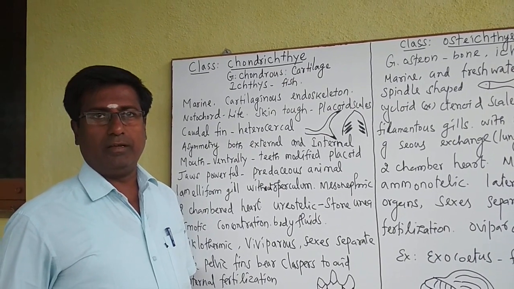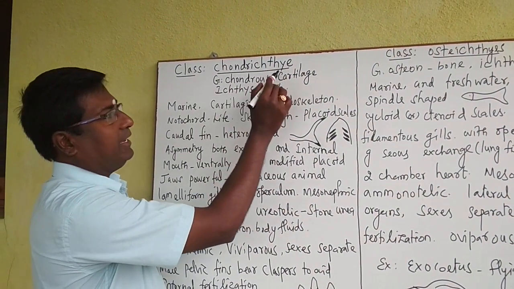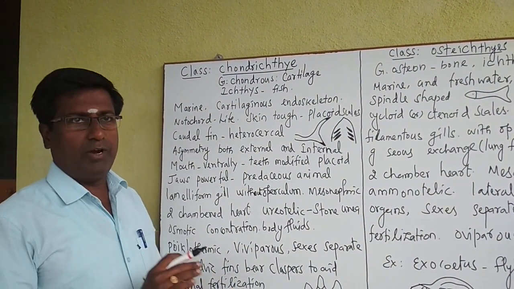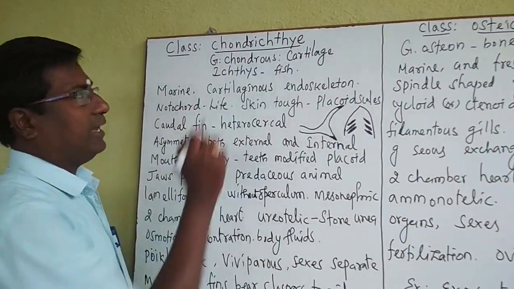Dear students, today we are going to discuss two classes. One is called Chondrichthyes, another one is called Osteichthyes. These two classes we are going to discuss today. First of all, we will see the class Chondrichthyes.